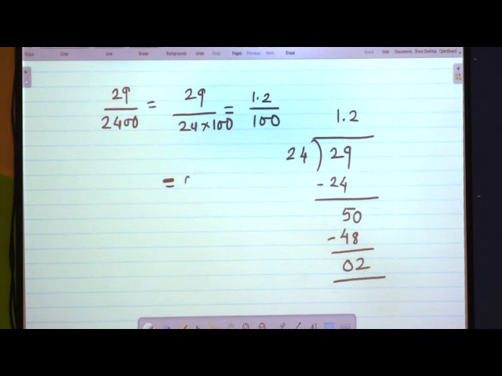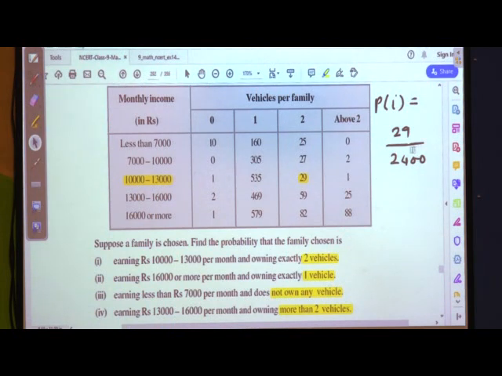I know very well that I have to add a 0 before 1, and my probability is 0.012.